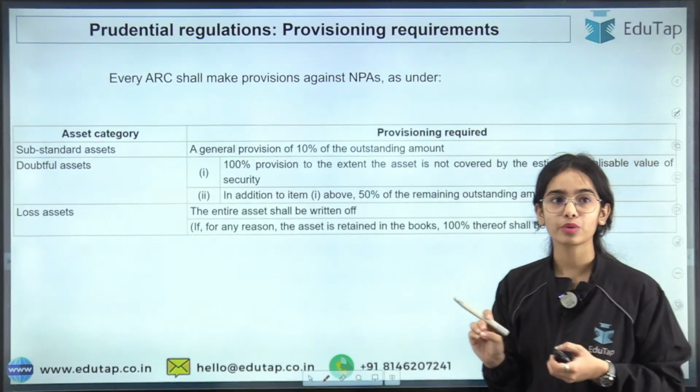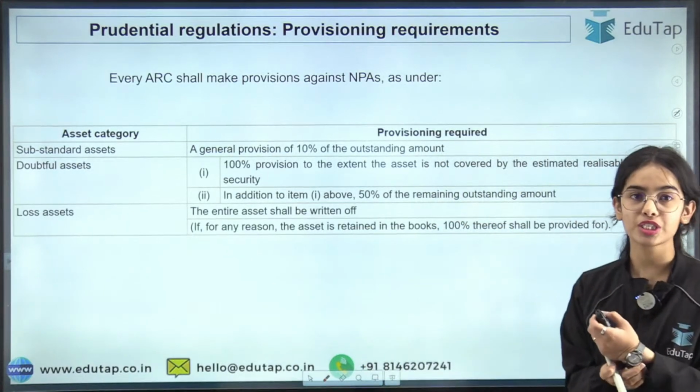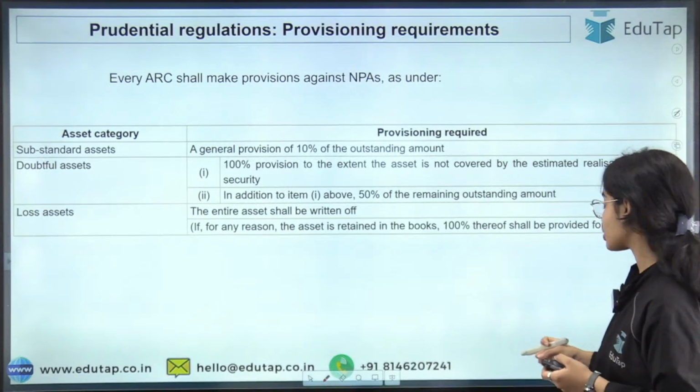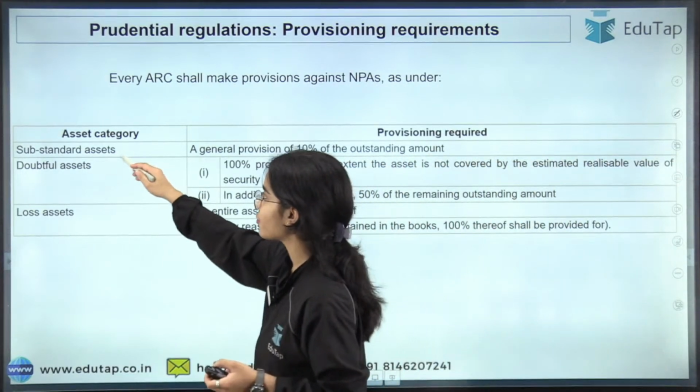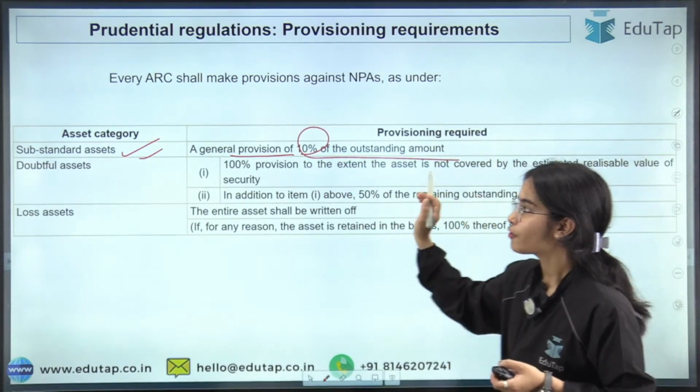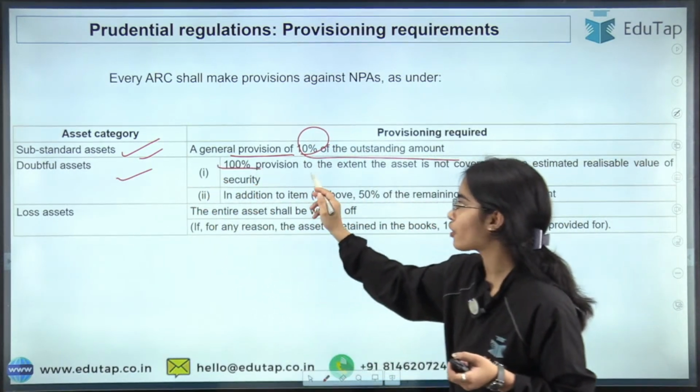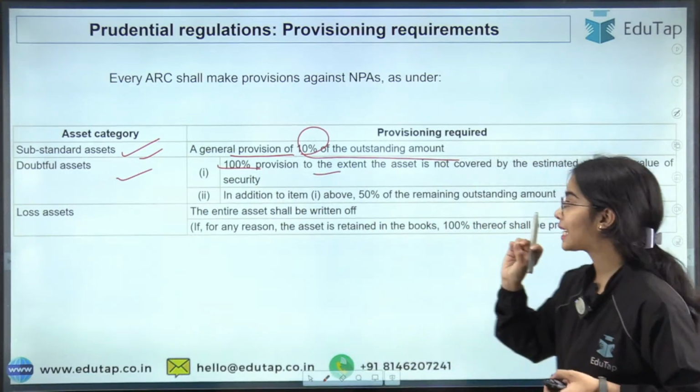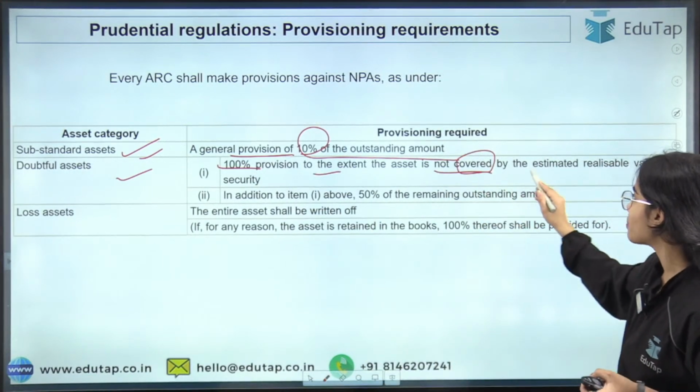Okay. Now coming to the provisioning, that is, how much provision has to be kept by the asset reconstruction company. For substandard assets, the general provision is 10% of the outstanding amount. For doubtful assets, 100% provision has to be kept to the extent that it is not covered by the collateral.